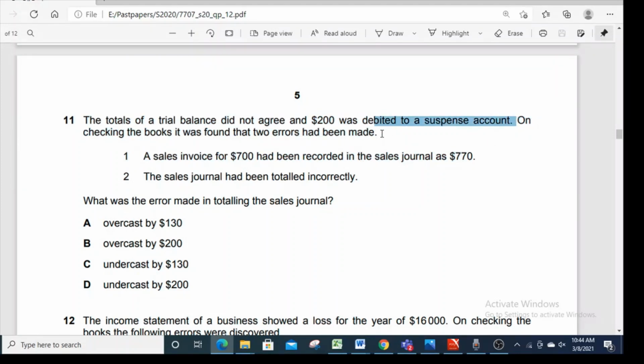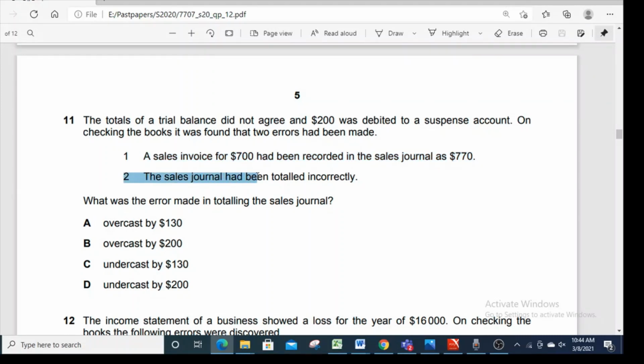On checking the book, it was found that two errors had been made. First error, a sales invoice for $700 had been recorded in sales journal as 770. This is error of original entry, which does not affect suspense account. It does not affect trial balance, so it does not involve suspense account.